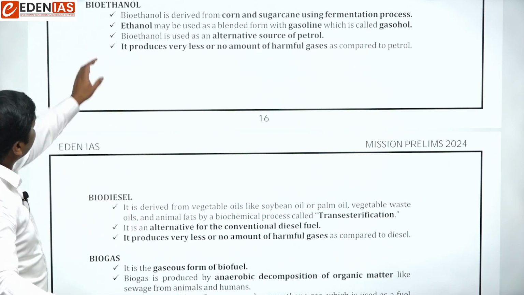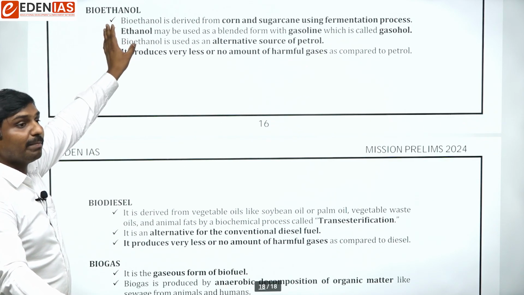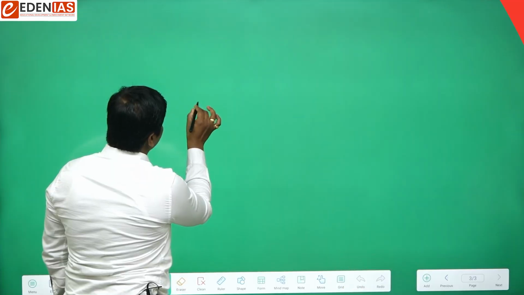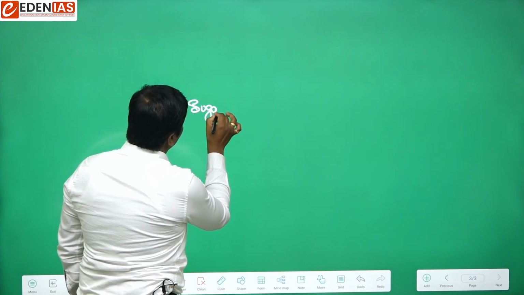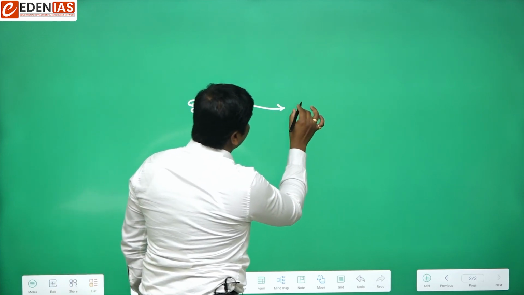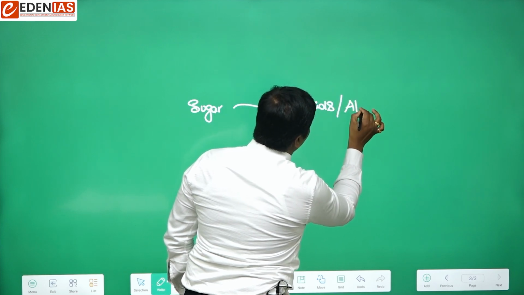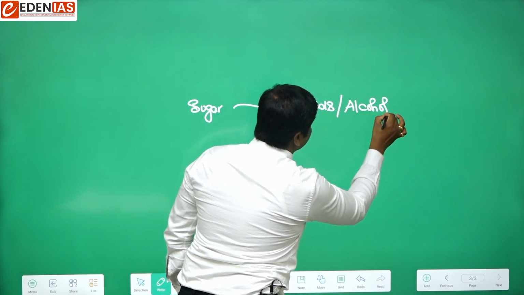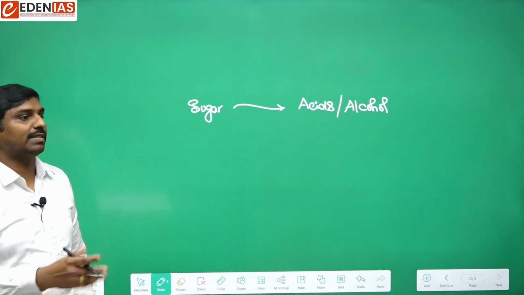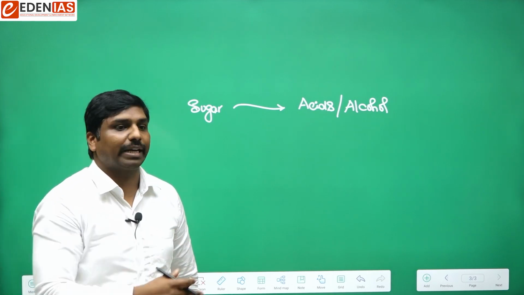From that point of view, remember how ethanol is produced. In simple fashion, when we try to convert sugar into either acids or alcohol, this process is nothing but fermentation. There, microorganisms will help.